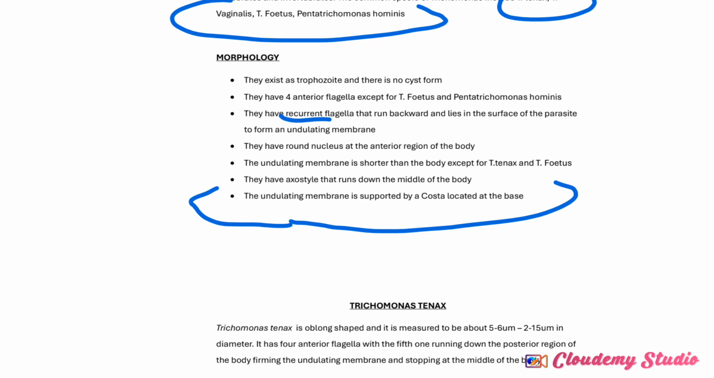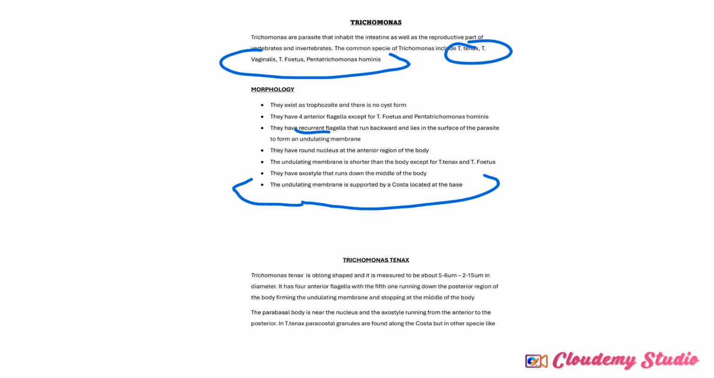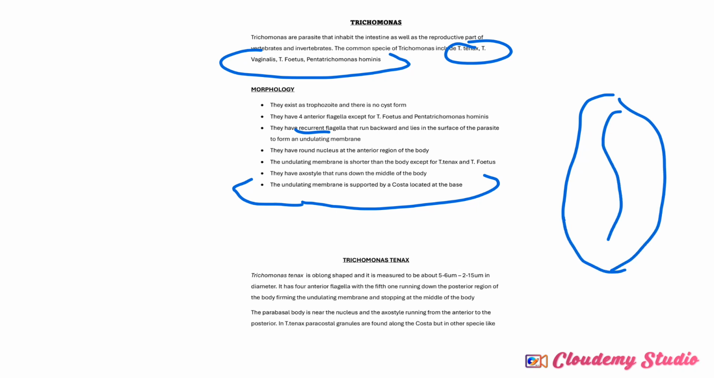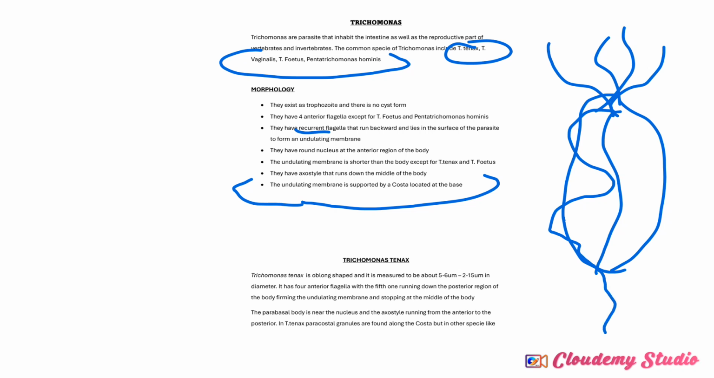So I can just use a part of this place to illustrate what they look like before I show you the diagram. So look at this. They look like this, and they have an axostyle that runs down. They have flagella. Mostly they have four flagella, and they have another flagellum that runs down, the recurrent flagellum. It is always shorter than the body, but in some species like T. tenax and T. foetus, it is longer than the body to form something like this. So they have a nucleus. You understand? So this is basically how they look like.